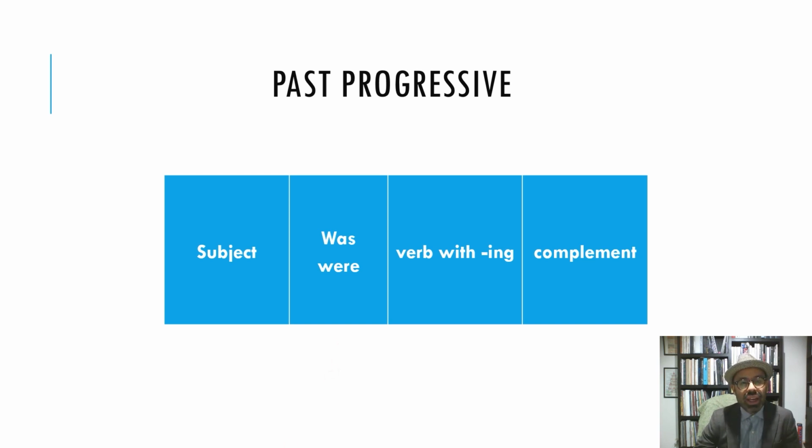And then we have again this very important friend, the verb with ing, the gerund, which is composed by the verb with ing. And finally, we have a complement. Again, as it happened in the present progressive, the most important thing here is the verb to be, but this time in the past, and the verb with ing, which is a gerund.